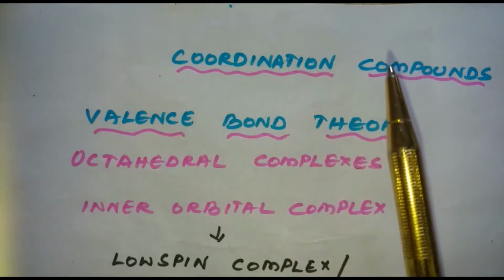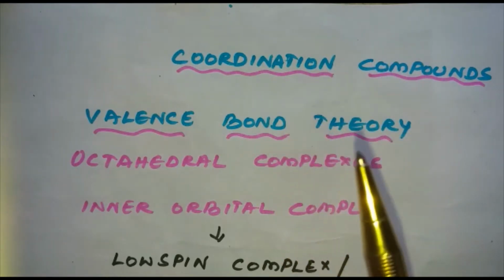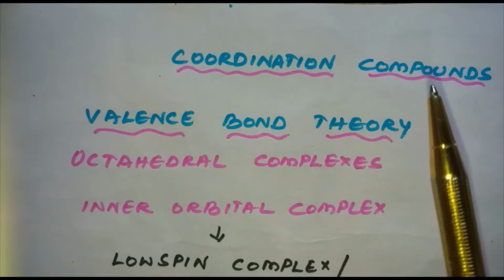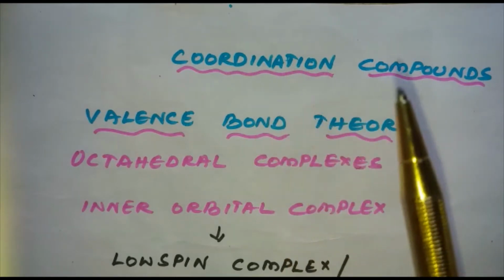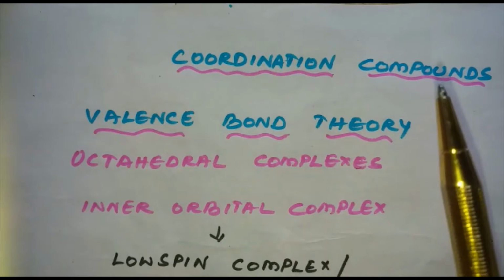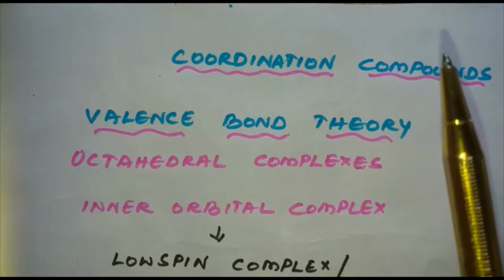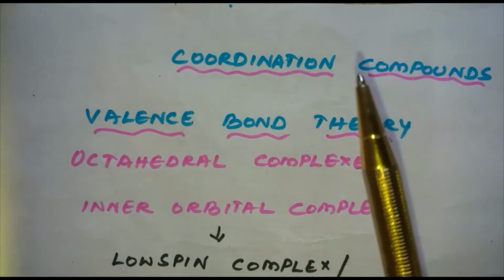What are those questions? Why only certain elements possess the remarkable property of forming coordination compounds? Why do the bonds in coordination compounds have directional properties? Why do coordination compounds have characteristic magnetic and optical properties?